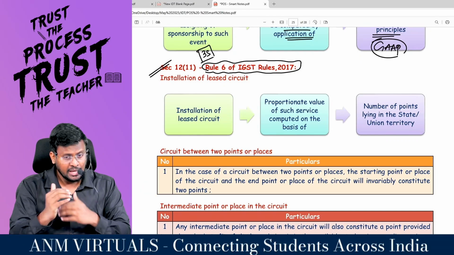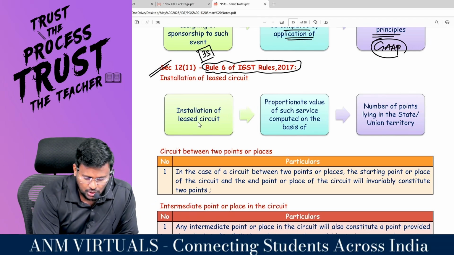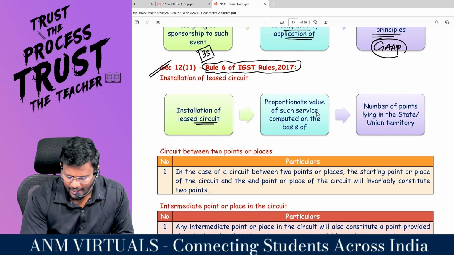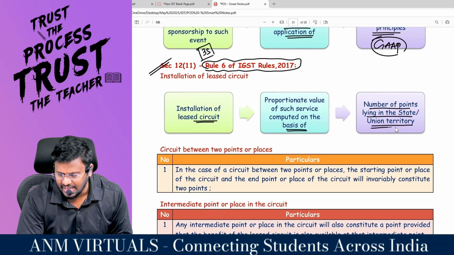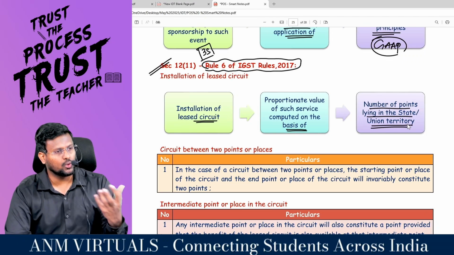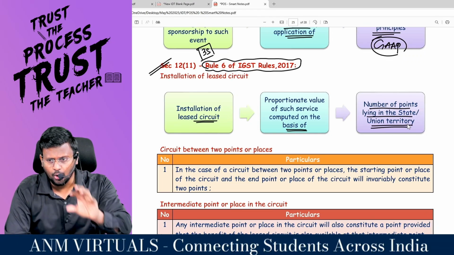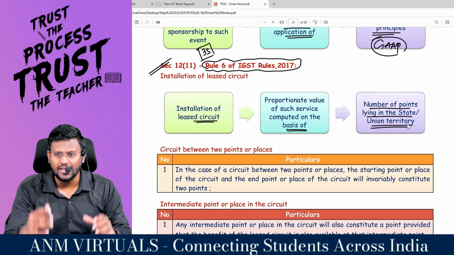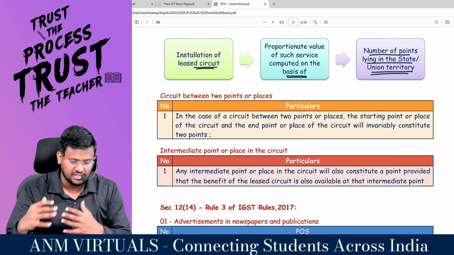Sometimes this can be in more than one state, that is, installation of a circuit. Then the proportionate value of such service is computed based on the number of points lying in each state or union territory. How many points are there? For example, in Tamil Nadu 5 points are there and in Kerala 2 points are there. Based upon this 5:2, you have to bifurcate.